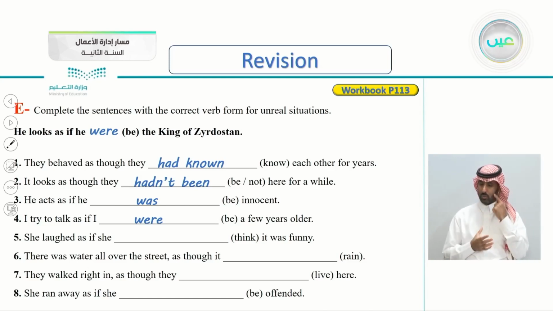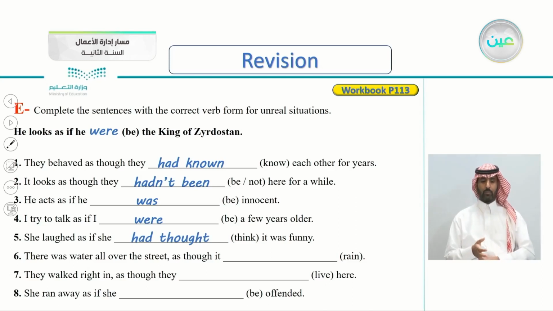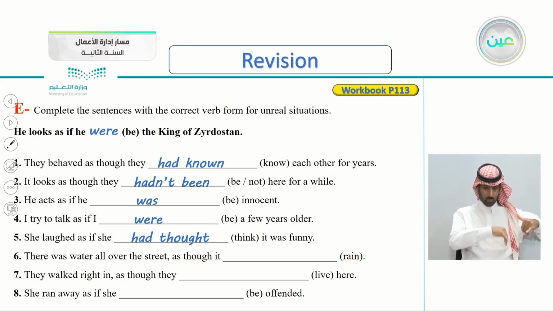Number 5, she laughed as if she, and the verb think. So let's see the correct answer here. As if she had thought it was funny. It was funny. Number 6, there was water all over the street, as though it, and the verb rain.